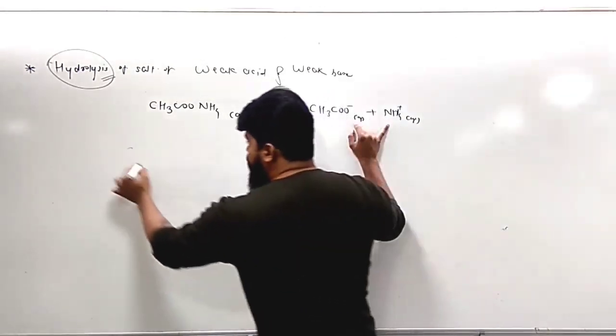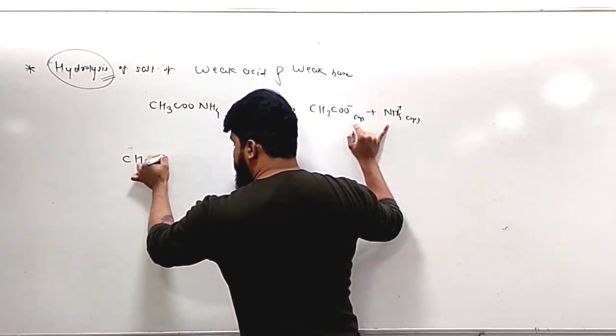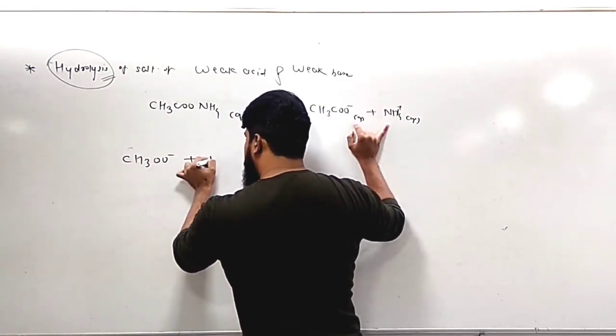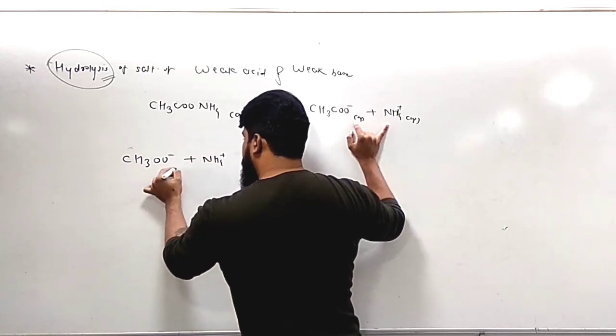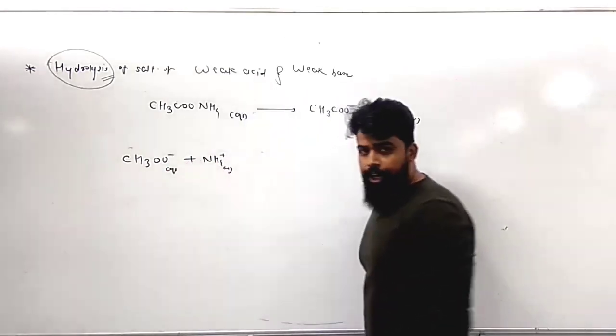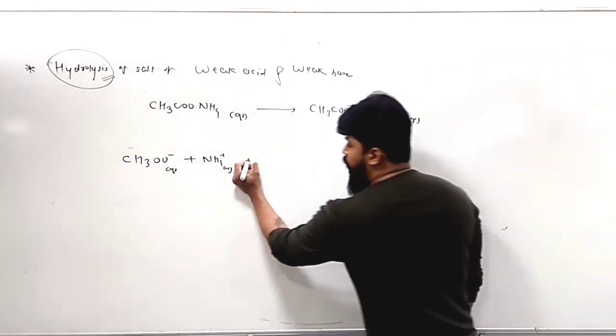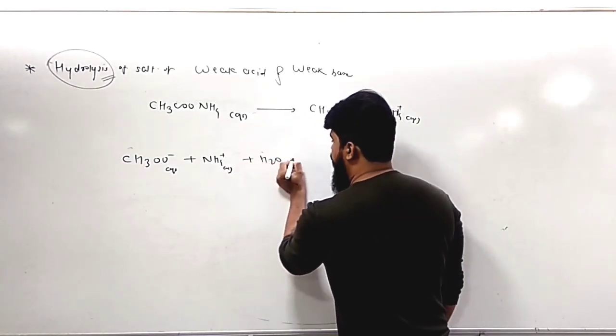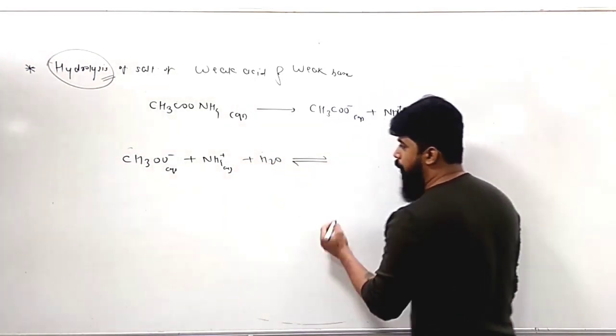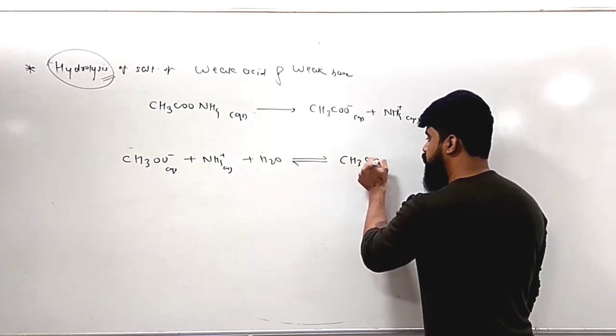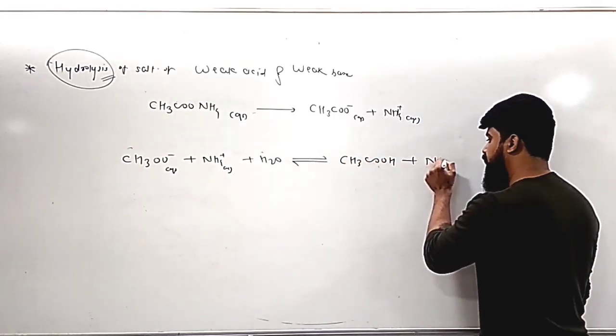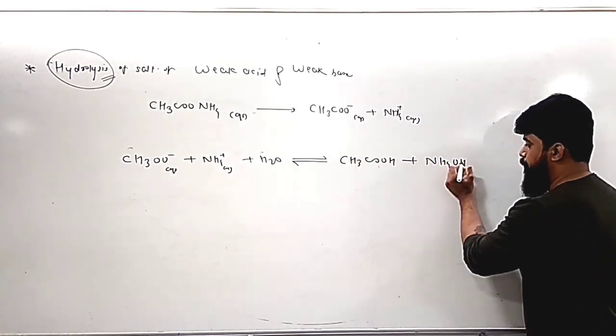These ions of the salt, when dissolved in water, will combine with the water molecule in the solution and will produce two compounds, acetic acid and ammonium hydroxide.